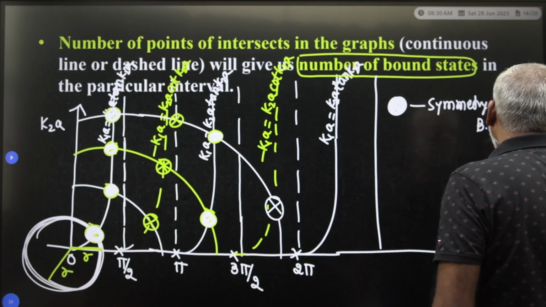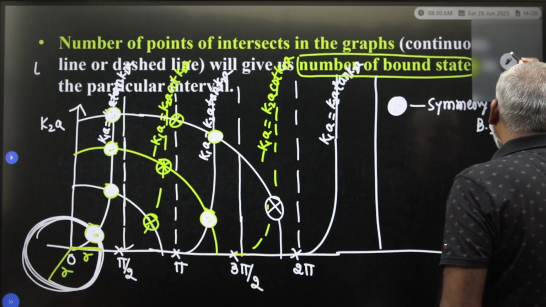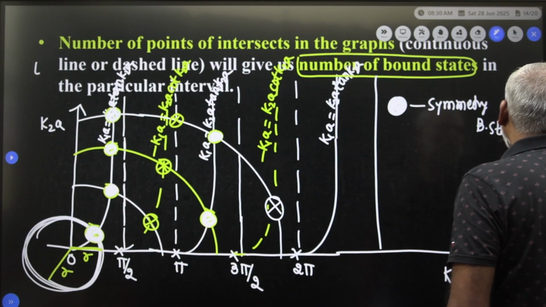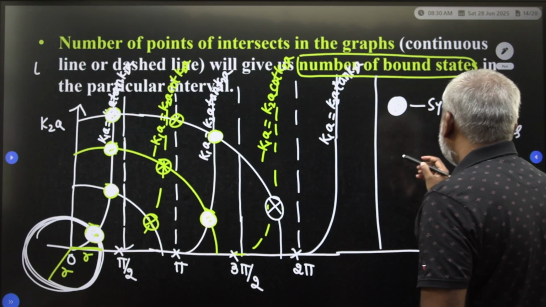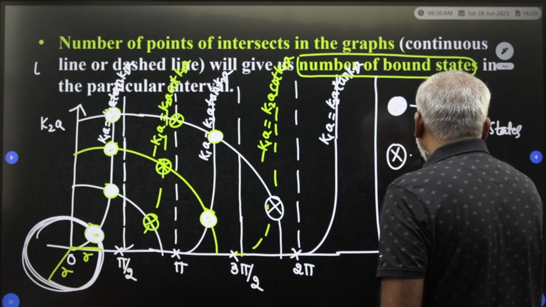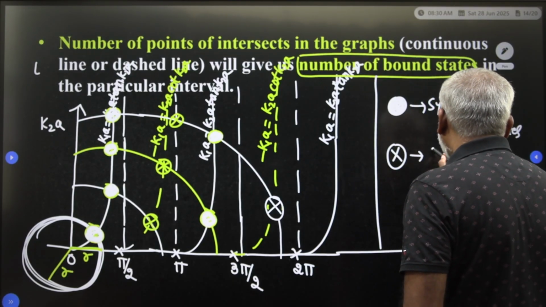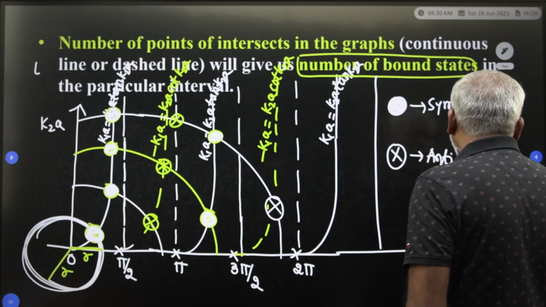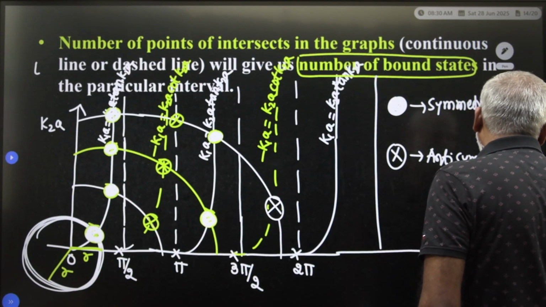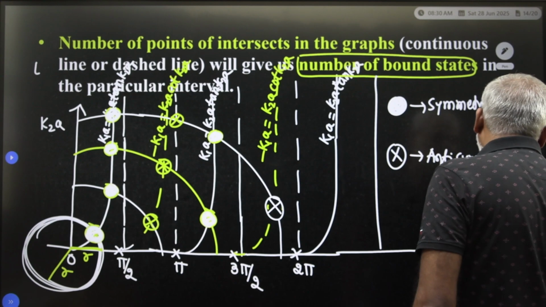This dot you consider as a symmetric bound state. The dash dot, the cross, is the anti-symmetric bound state.